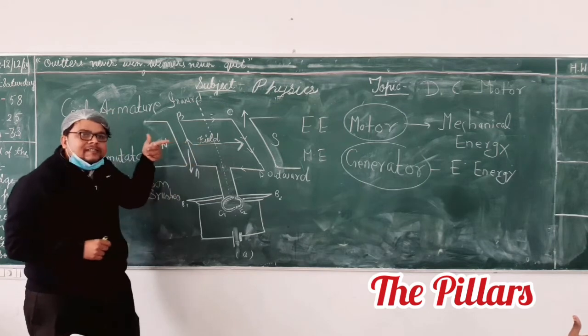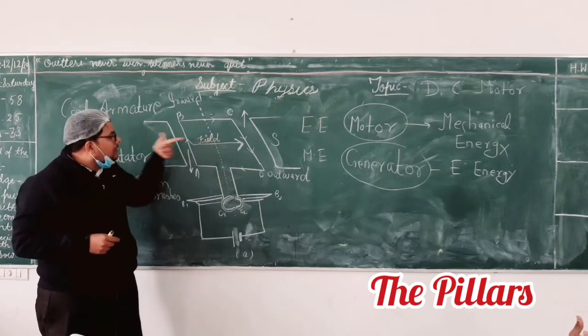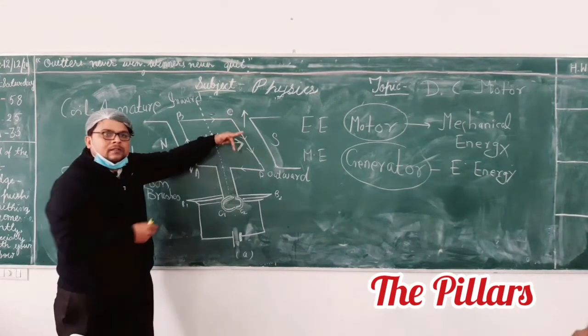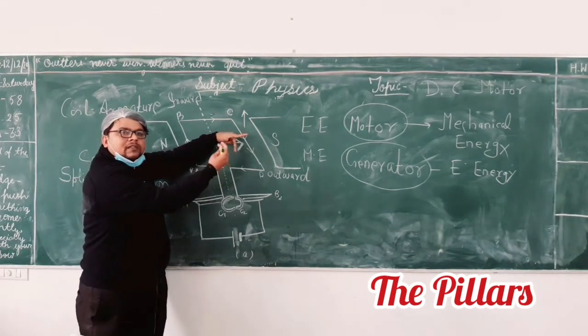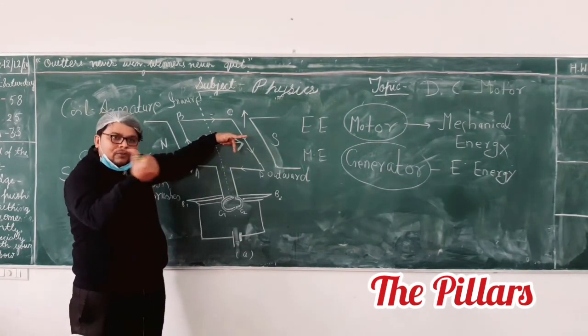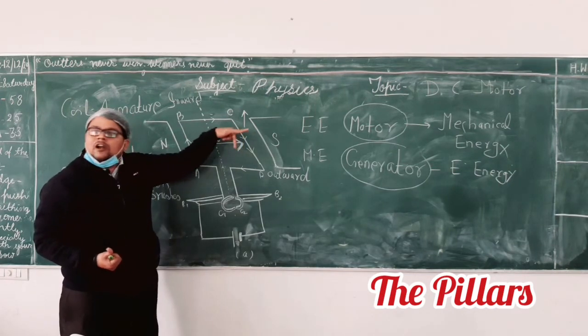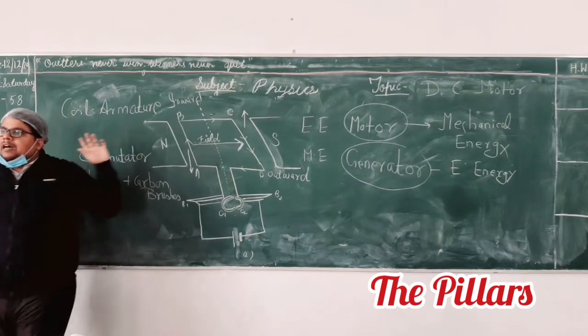See, apply your left hand rule. This is the direction of the magnetic field. Current is coming downward. So the thumb will point outward. Rotate your hand, then it will work, son. Now it is okay. So here outward force. Everybody is getting it or not? Harshita, you are getting it.